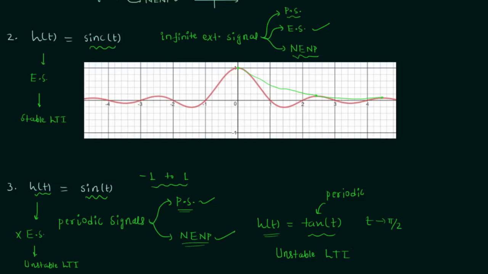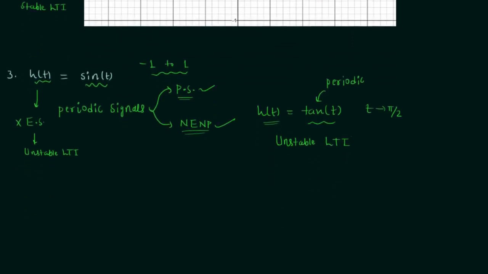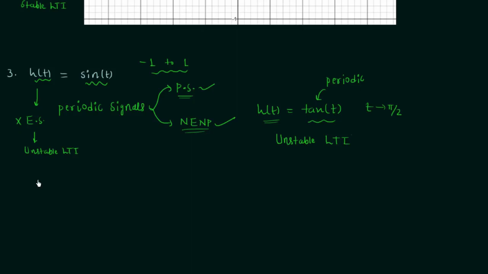Now we will move to the last problem, and the last problem is homework for you. I will call it the fourth problem. In this problem, the impulse response h(t) is given, and it is equal to r(t), where r(t) is the unit ramp signal. The answer is very easy. The only thing you need is the understanding of energy, power, and neither energy nor power signals.